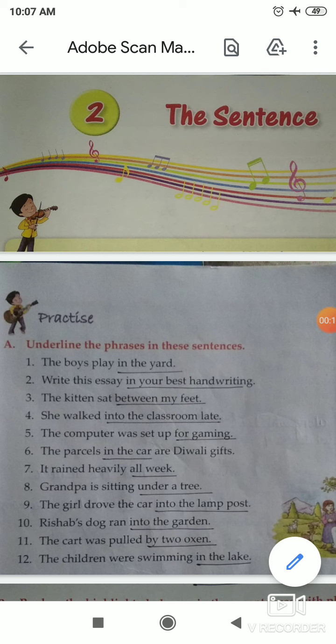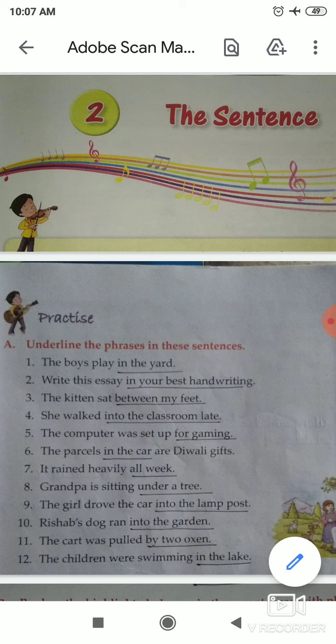Okay, so students, in this video we are going to explain exercises of chapter 2, and the name of chapter 2 is the sentence. So students, what is the name of chapter 2? The name of chapter 2 is the sentence. In the previous video I have explained exercises A, B and C. Now in this video we are going to explain the next exercises.